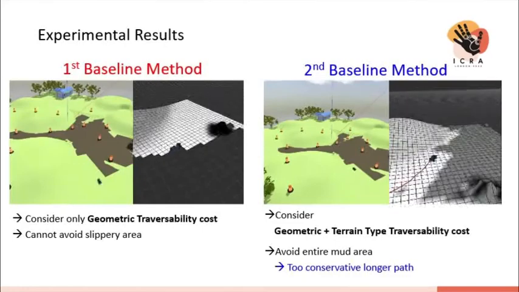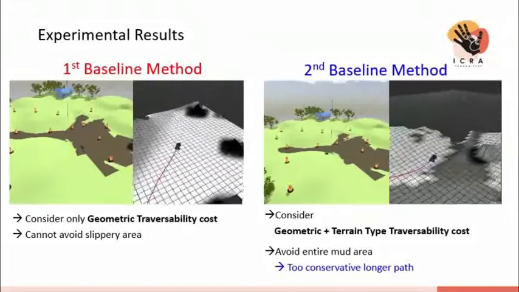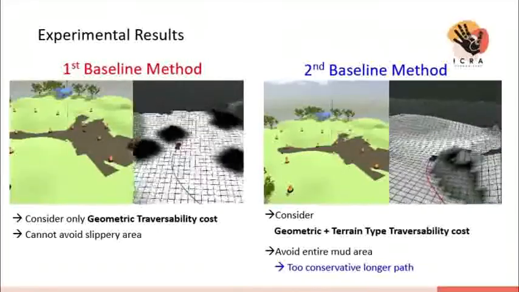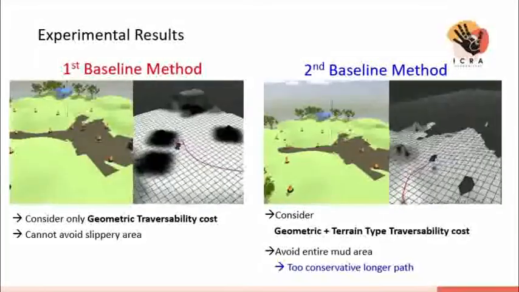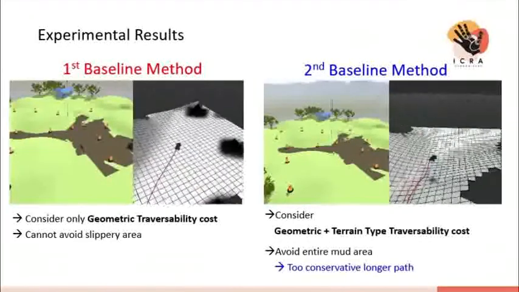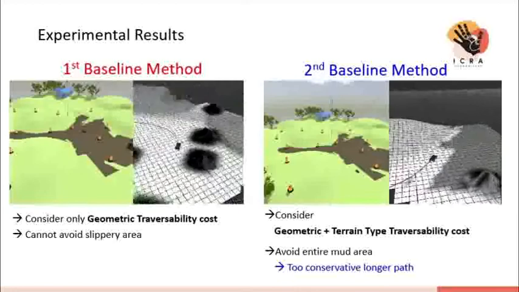For comparative analysis, the left baseline method only considers the geometric traversability cost, so it enters the mud area and spins. The right video shows the baseline method considering the geometric and semantic properties of the terrain. It simply avoids mud areas, resulting in a longer, too conservative path.